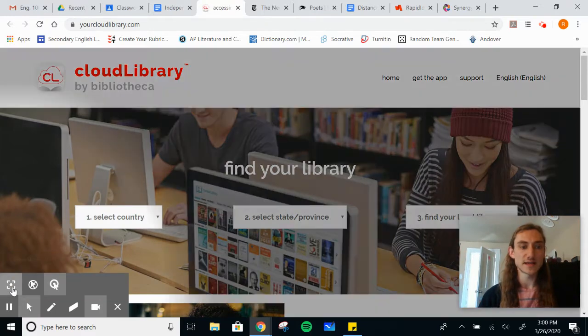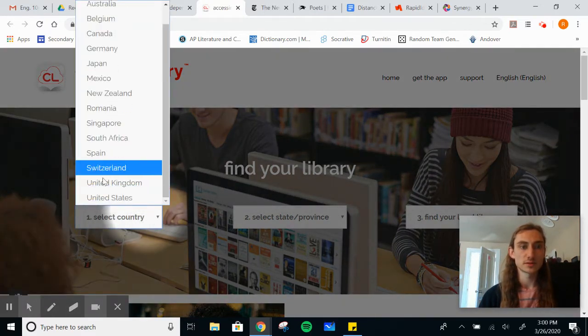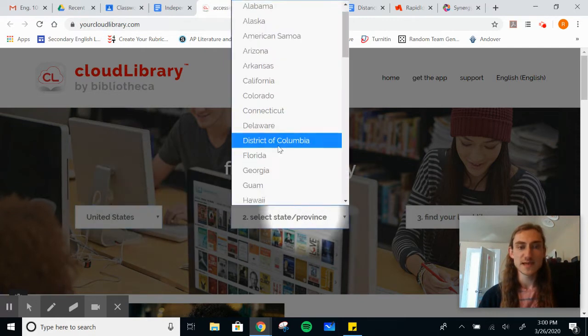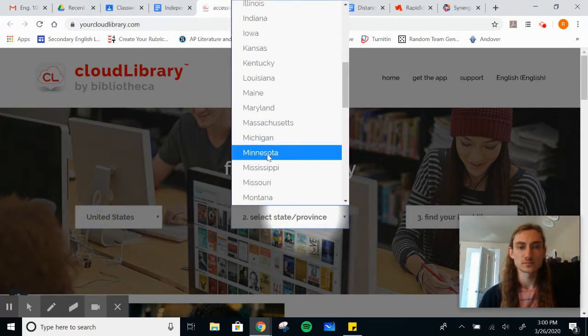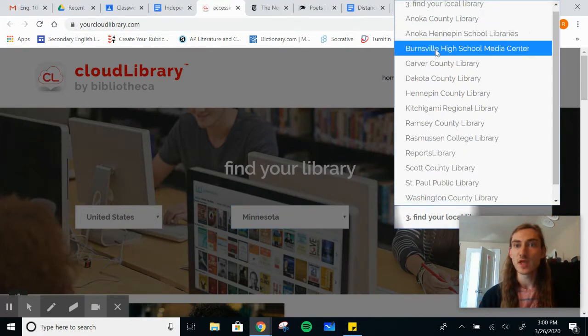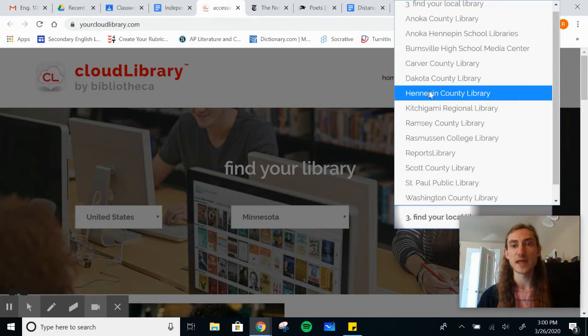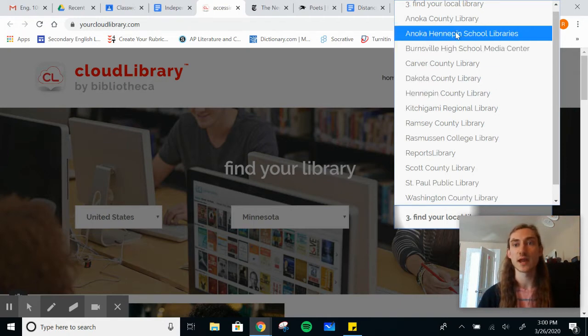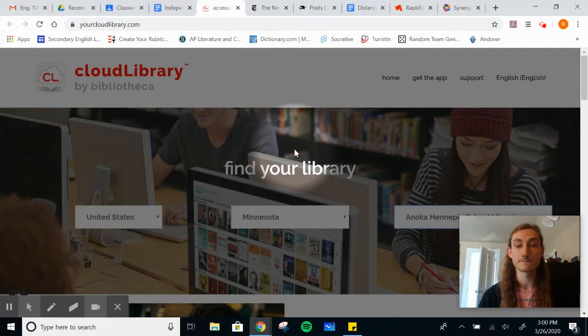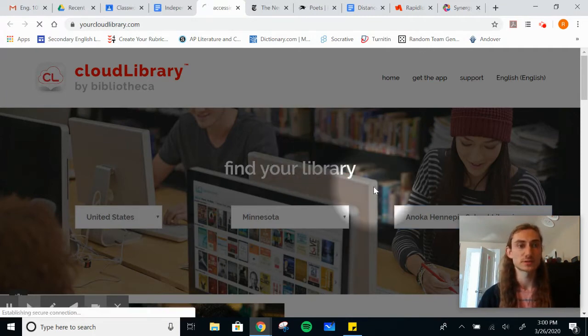So here it is going to ask you to put in country, state, and a location. If you have an Anoka County Library card, you could use that to access Cloud Library through Anoka County. Since I live in Hennepin County, I could use my Hennepin County Library card to access their Cloud Library, but we can all, with our student ID numbers, access the Anoka Hennepin School Libraries. So we will pick that one. And we will give my slow internet a moment to take us to the next page.